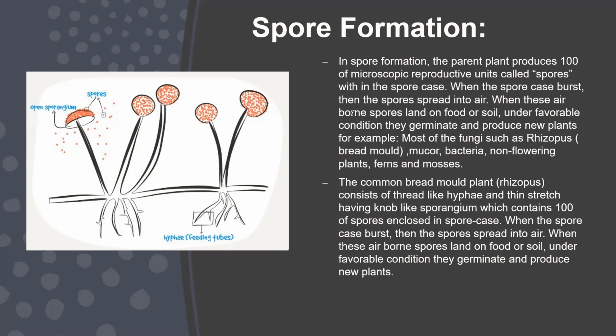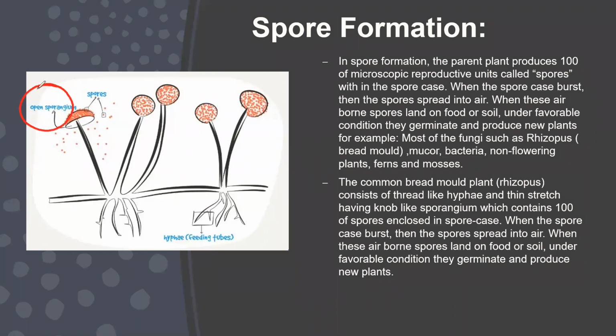The third type of asexual reproduction is spore formation, which is also known as sporulation. In spore formation, the parent plant produces hundreds of microscopic reproductive units called spores within the spore case, which is known as sporangia.